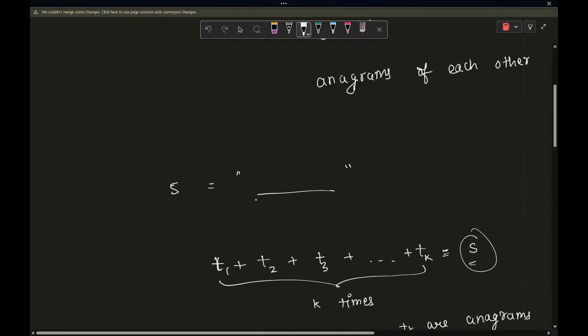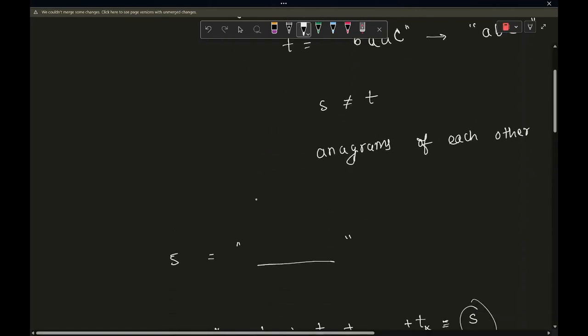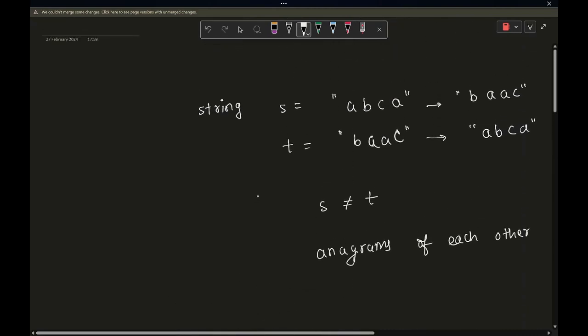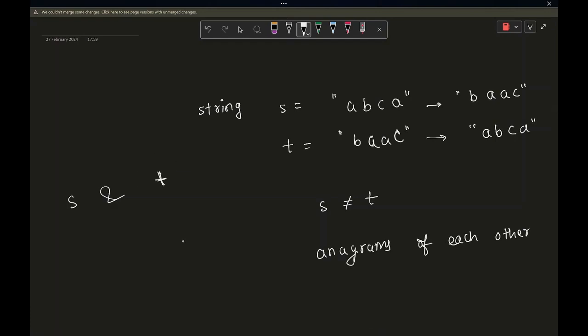Okay, let me just go back. There is something I should have discussed here. If you have been given two strings s and t and you want to check if these two are anagrams of each other or not, then what you can do is just calculate the frequency of each and every character in string s. Let's say that freq of s is a vector of integers, which will tell about the frequency of each and every character here. It should be equal to freq of t.